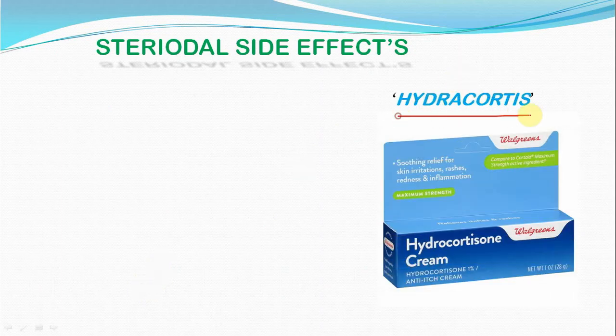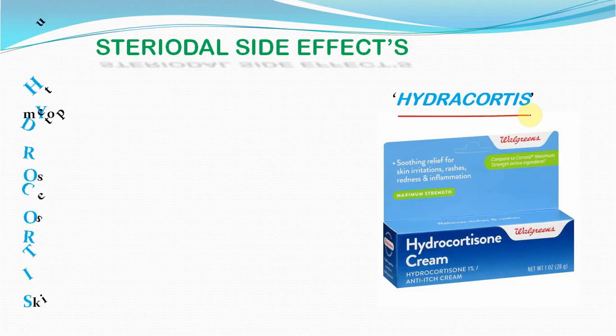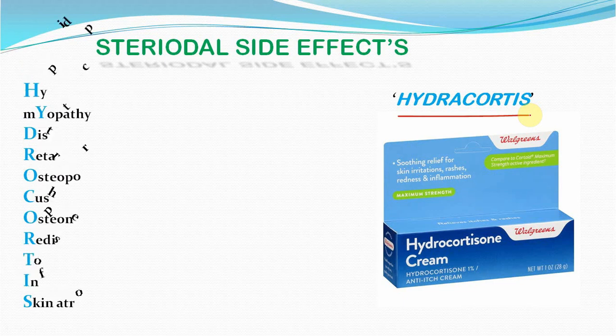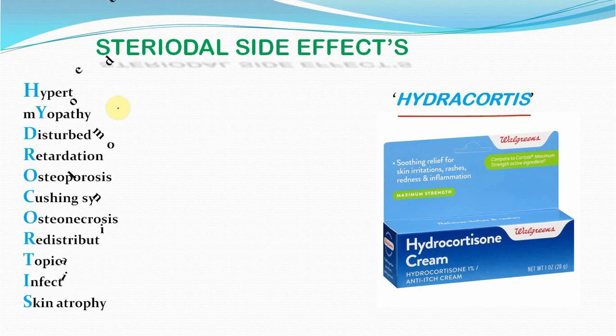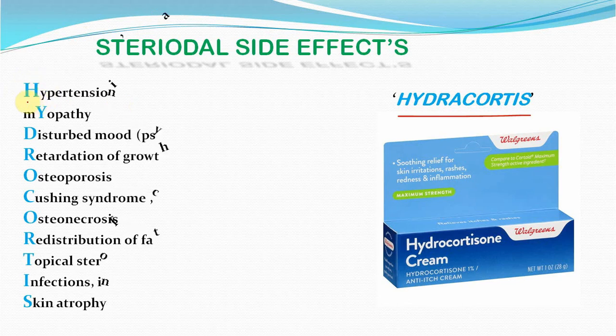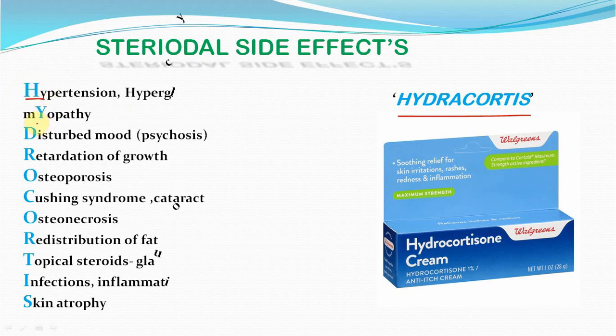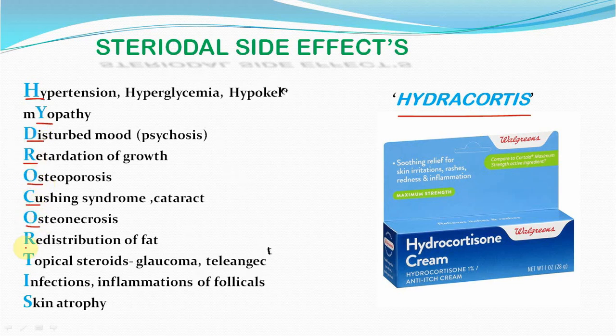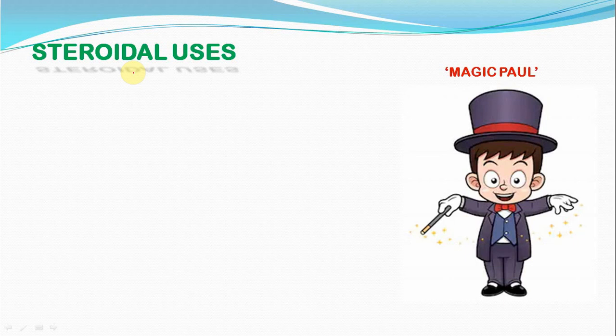Mnemonic for steroidal side effects is Hydrocortisone. Mnemonic for steroidal uses is Magic Pearl.